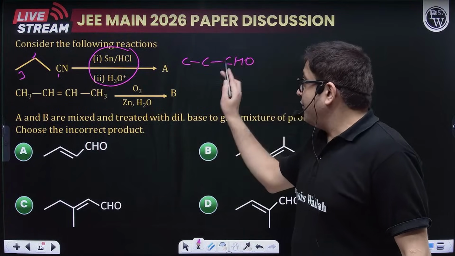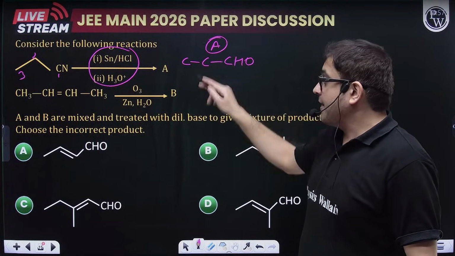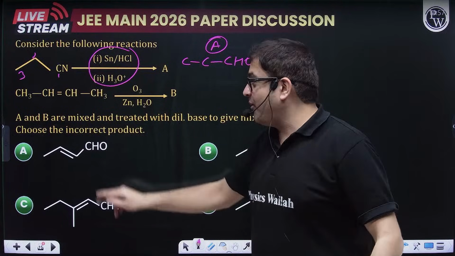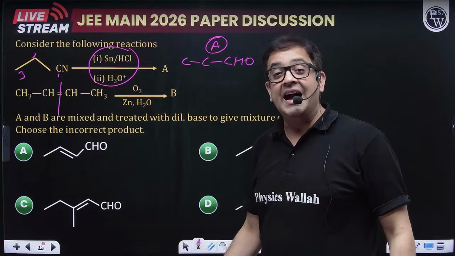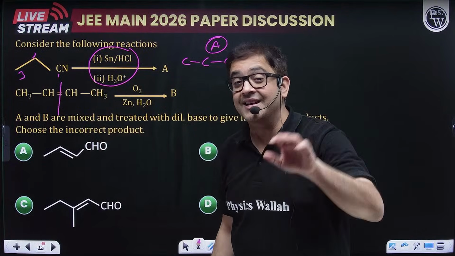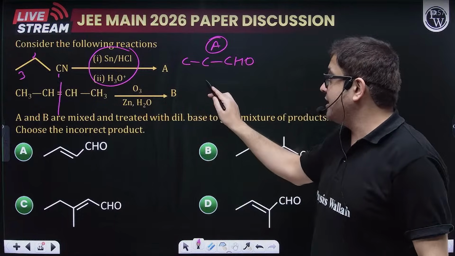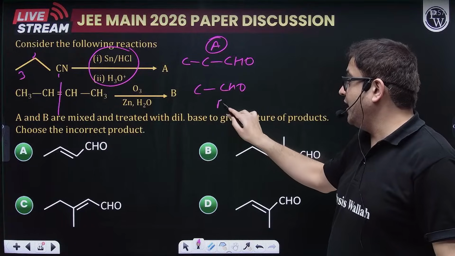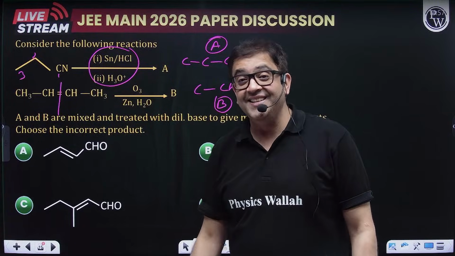Next, you have got A. This is A. Next, sir, ozonolysis of this. What does ozonolysis do? See the double bond, break the double bond, and add double bonded oxygen. Because it is reductive ozonolysis, this H will remain as it is. So both the compounds are the same. So what product will you report? You will report this ethanal. So you have 2 aldehydes.